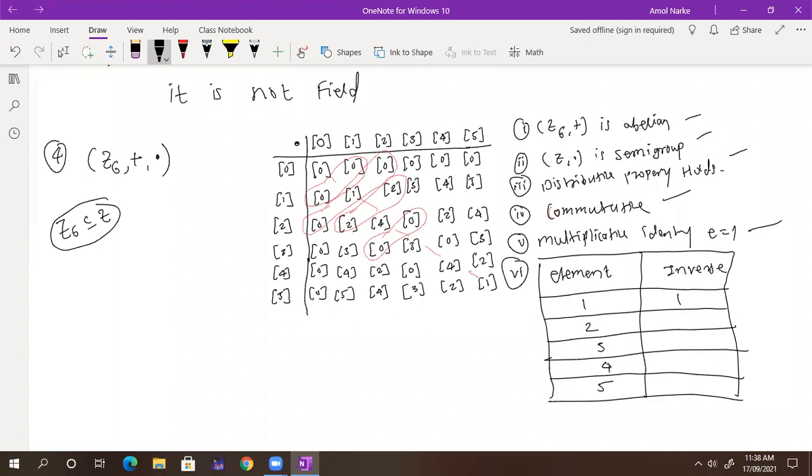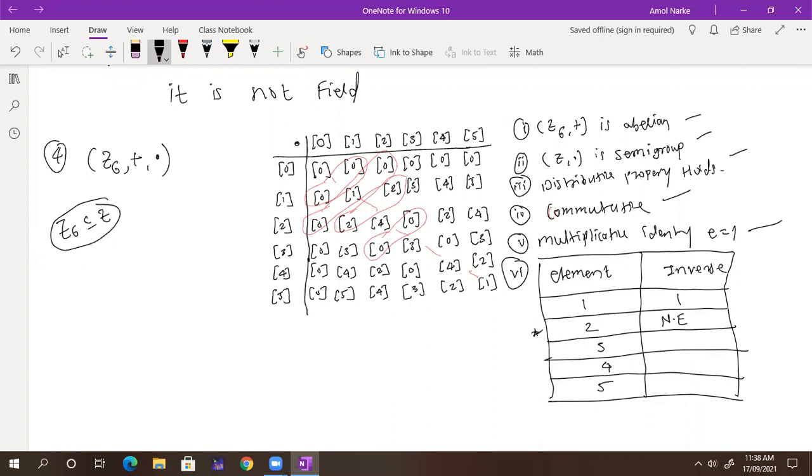2 into 3 is what? 6. And the identity is the multiplicative inverse. What about the inverse of 2, that is 1 by 2? Whether 1 by 2 belongs to that field? Sir, it does not exist. Yes, it does not exist. What about 3? Does not exist. Okay, we got it here only.